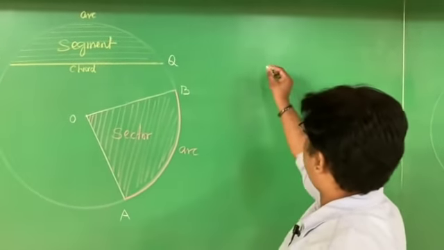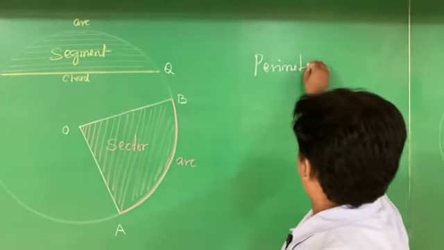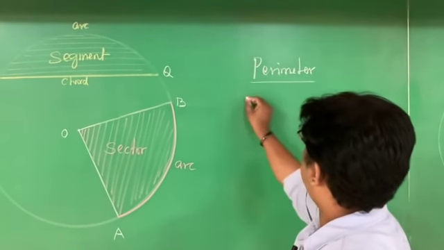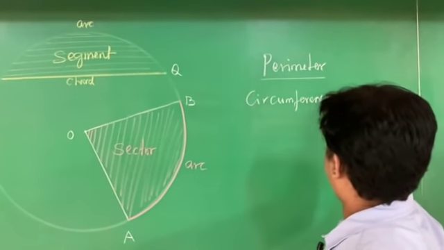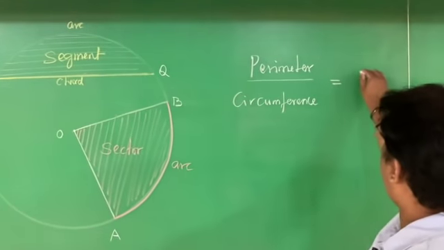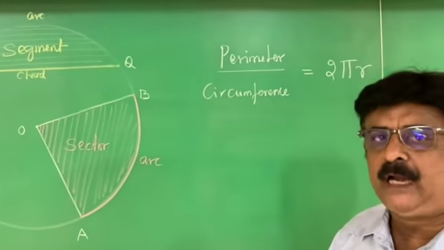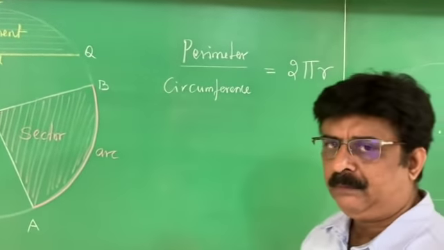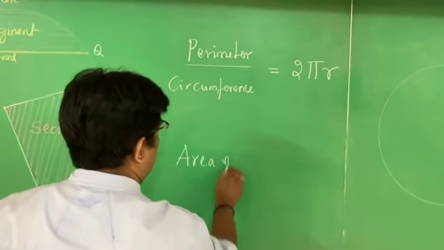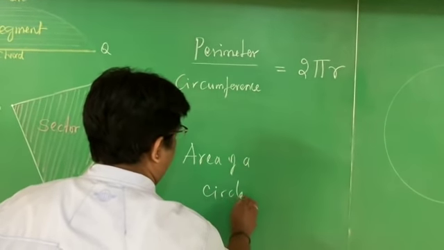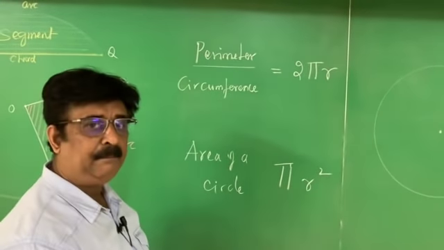In the circle, you should know about the perimeter of the circle. Perimeter is also called the circumference of the circle. Circumference is the same as the perimeter. The perimeter of the circle is given by the formula 2 pi r. You solved many problems on this in your 8th standard. In the same way, the area of a circle is given by the formula pi r square.